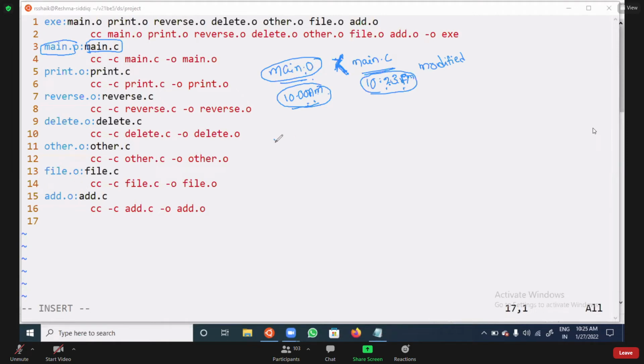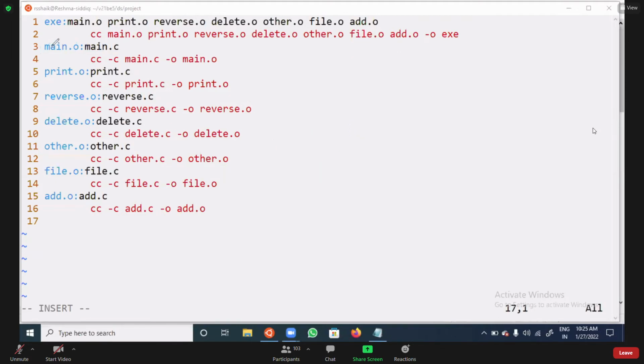But suppose main.c file was modified at 10 o'clock, and main.o is created at 10:23. It is created recently, at 10:23. That means it is the recent one. That means there are no modifications in main.c. That means it will not recompile.